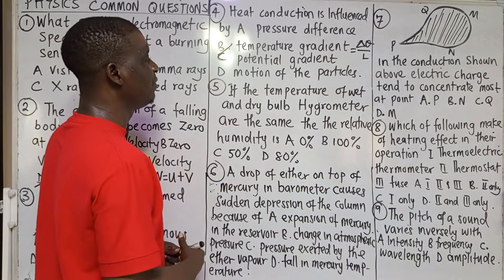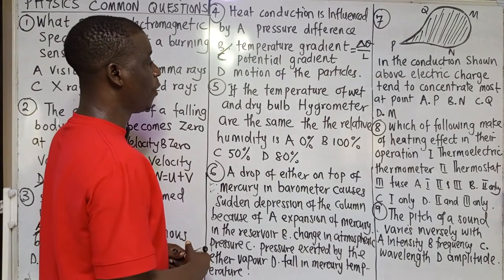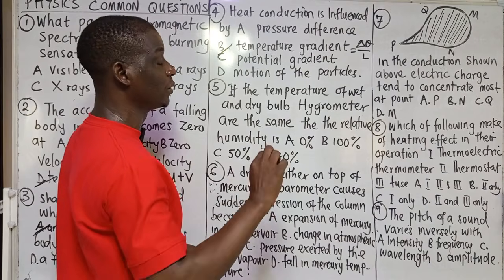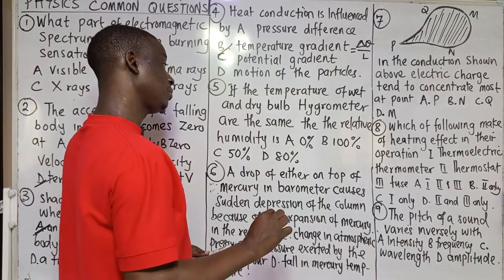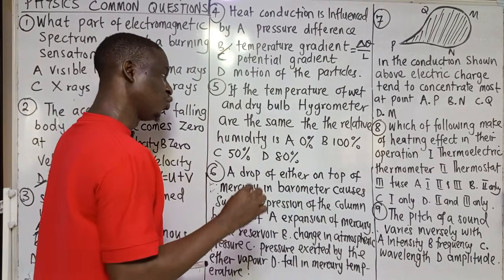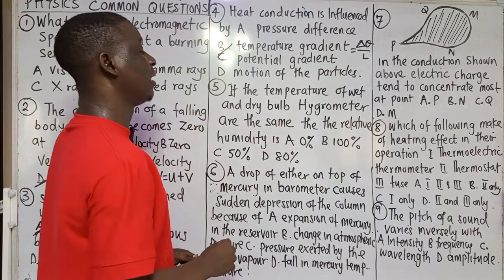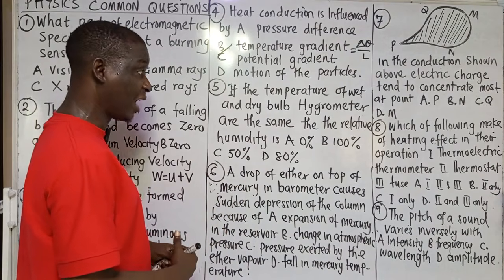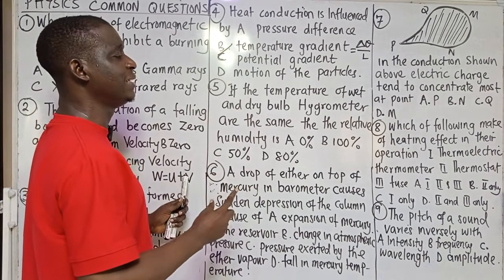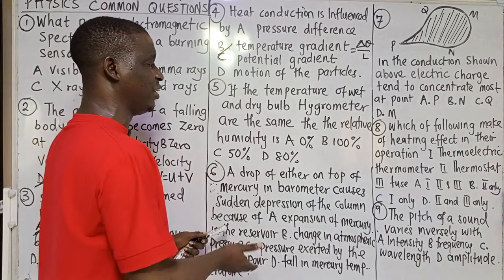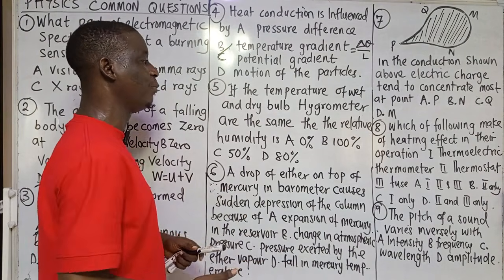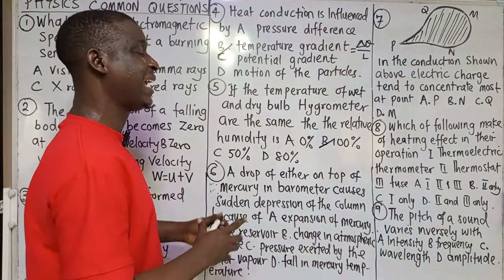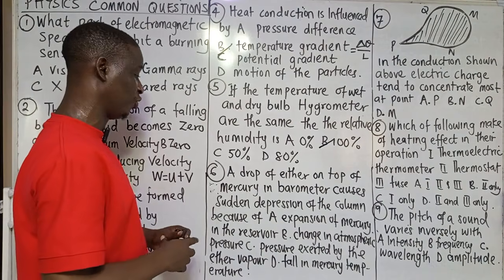So he said, number 5, if the temperature of a wet and dry bulb hygrometer. People mix this thing up. Hydrometer is to measure relative density, while hygrometer is used to measure relative humidity. And we can use the wet and dry bulb hygrometer. But one funny thing happened in this question. He said if the two of them, the wet and the dry bulb, are the same, the relative humidity will be 100%. When they are equal, the relative humidity will be 100%.